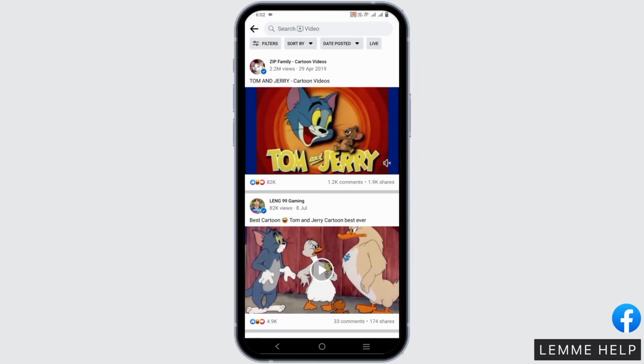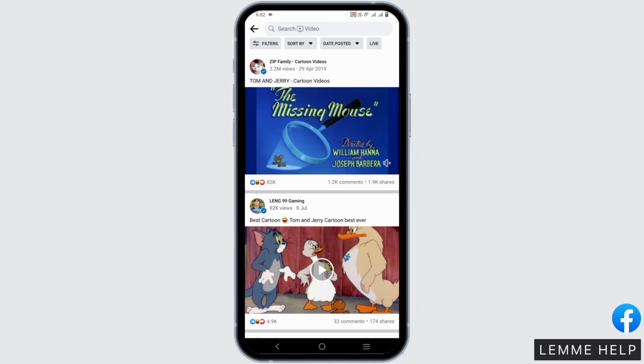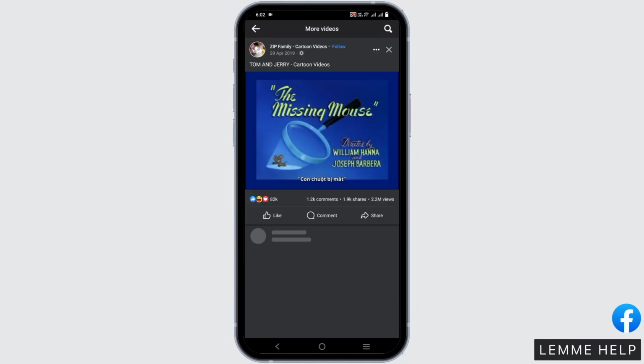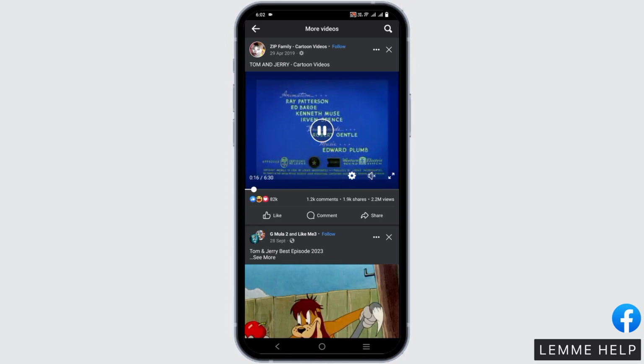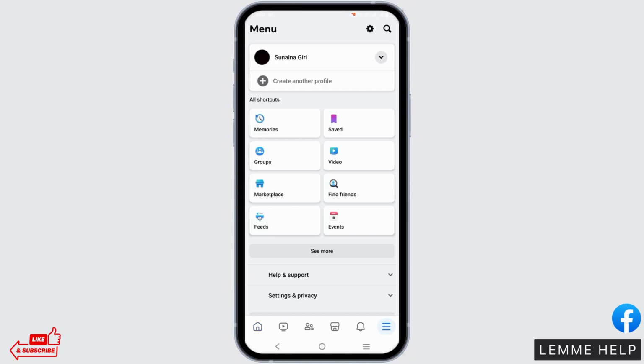The first one is, once you open the video on Facebook, you will see a speaker or mic icon on the bottom right of the video. Make sure that the speaker is not muted. For that, you just have to click on it and make sure that there is no cross button or sign. This is one way to do so.